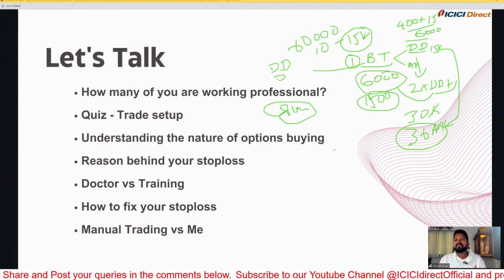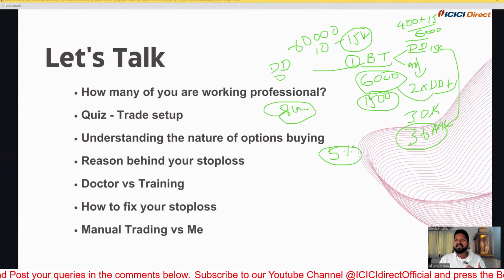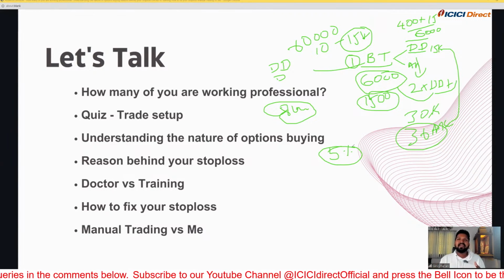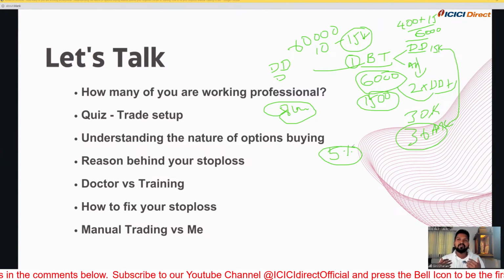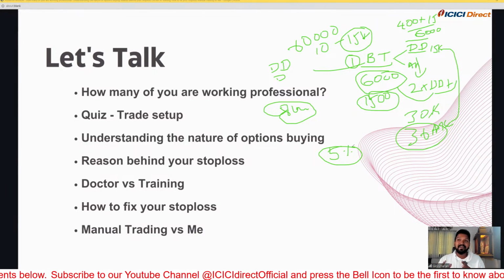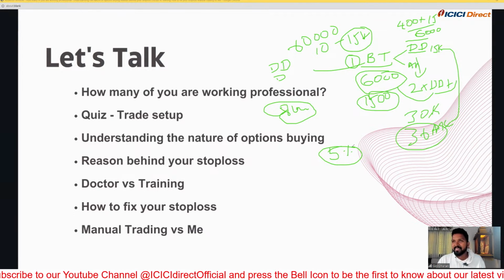Only 5% of the trades contribute to the entire profit. The remaining 95% of the days, it will be profit, loss, profit, loss. To my knowledge, in these 8 years of tenure, only 80 trades, not even 80 days, only 80 trades would have contributed to the entire profit I made till date,